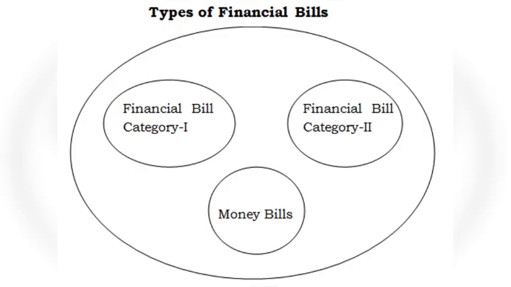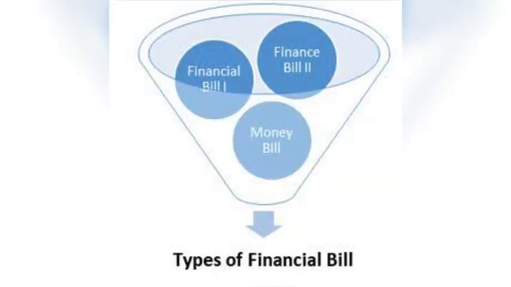As per the definition in the Constitution, a financial bill is a bill that deals with the fiscal matters of the government, such as the revenue of the government and the expenditure of the government. As per the Constitution, financial bill is basically a technical term which comprises money bill, financial bill 1, and financial bill 2. Money bill is under Article 110, financial bill 1 is under Article 117 clause 1, and financial bill 2 is in Article 117 clause 2.